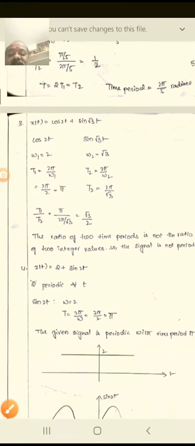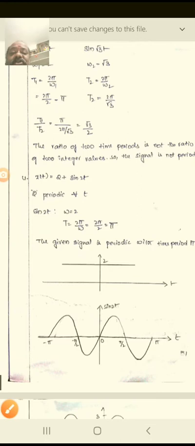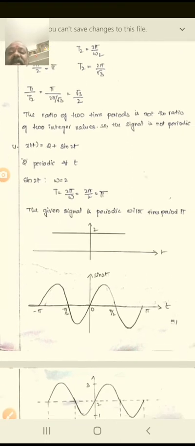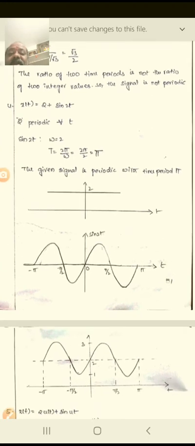What is that? X of t is equal to 2 plus sine 2t, periodic for all t. In sine 2t, omega is equal to 2, so T is equal to 2 pi by omega, 2 pi by 2, which is equal to pi. The given signal is periodic with the time period of pi. Here is how we are going to draw the signal waveform.